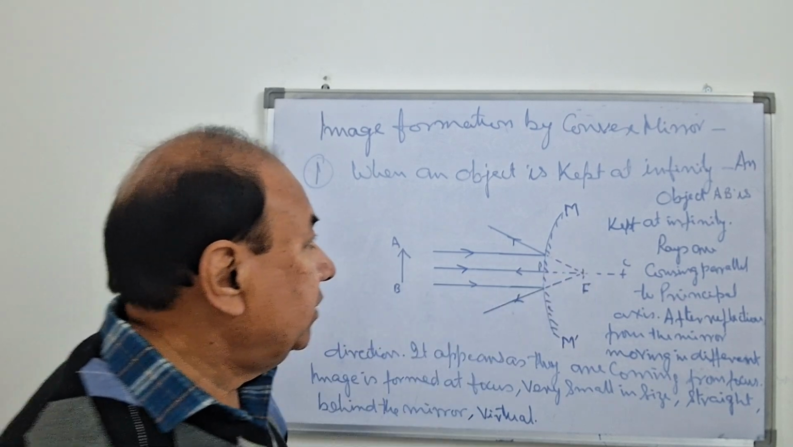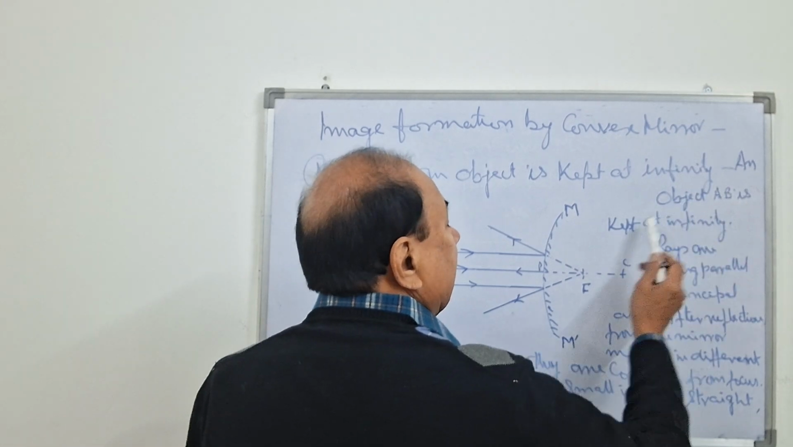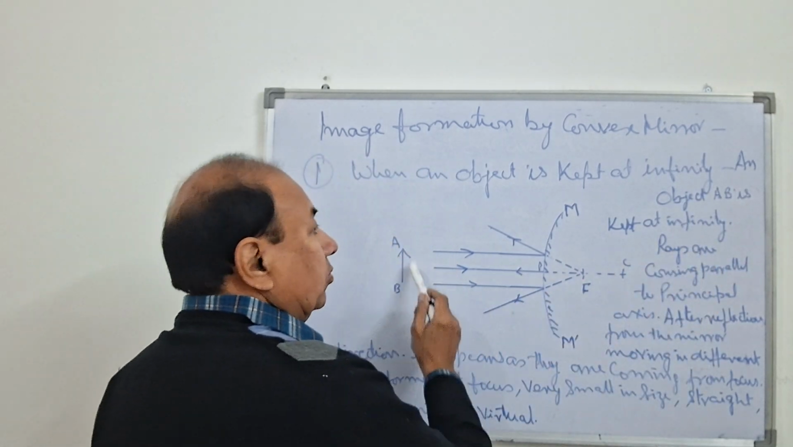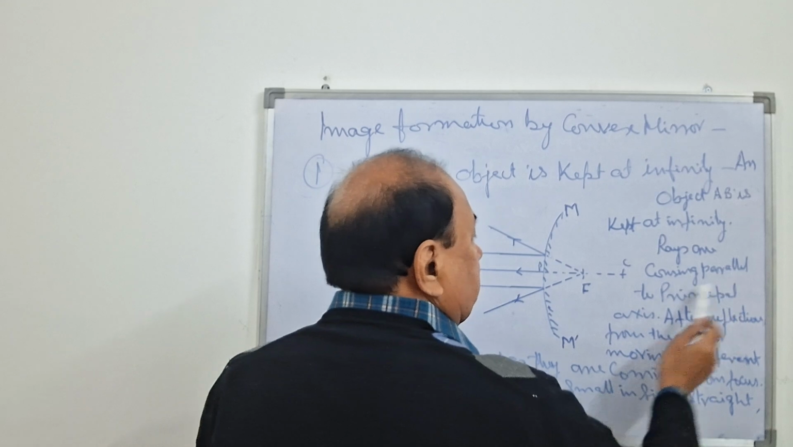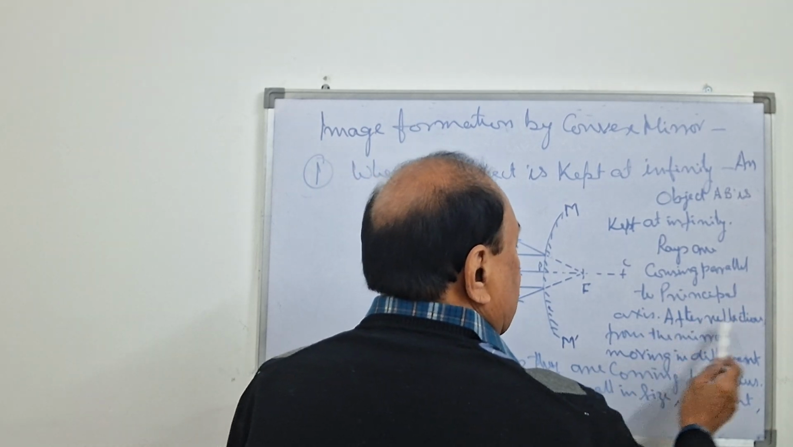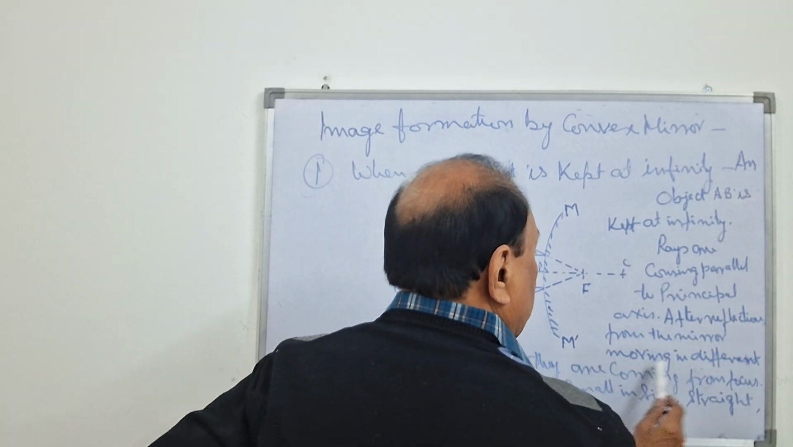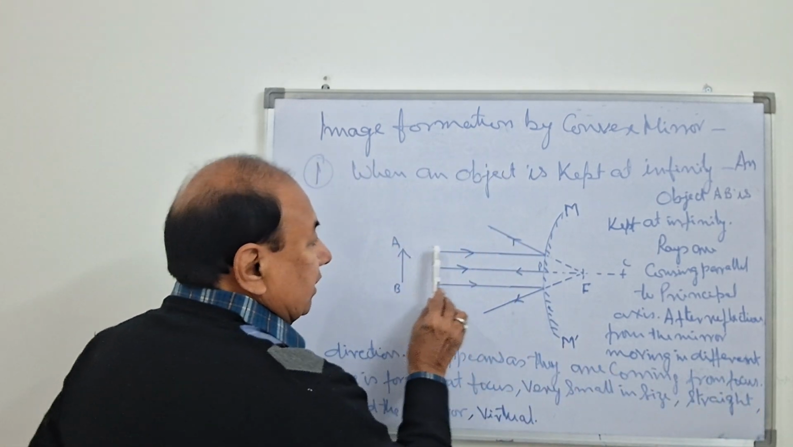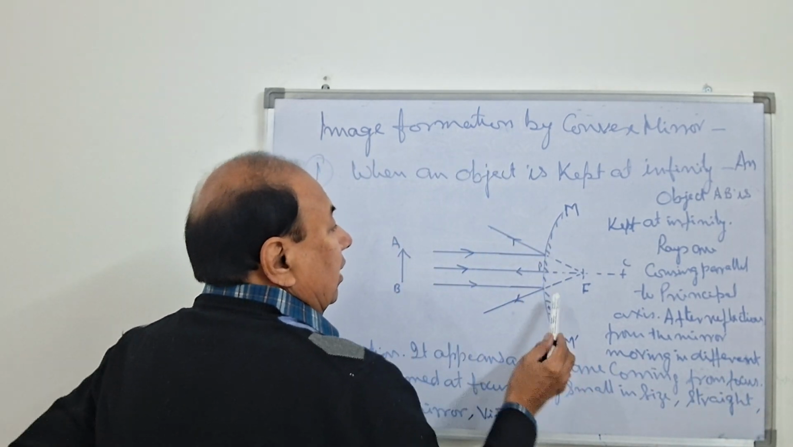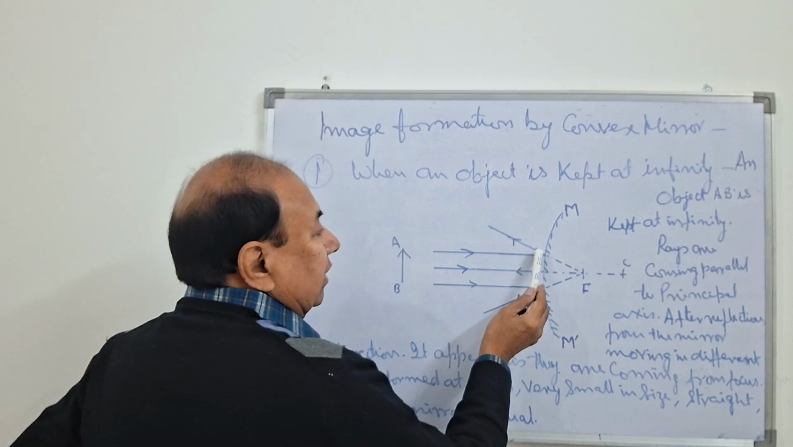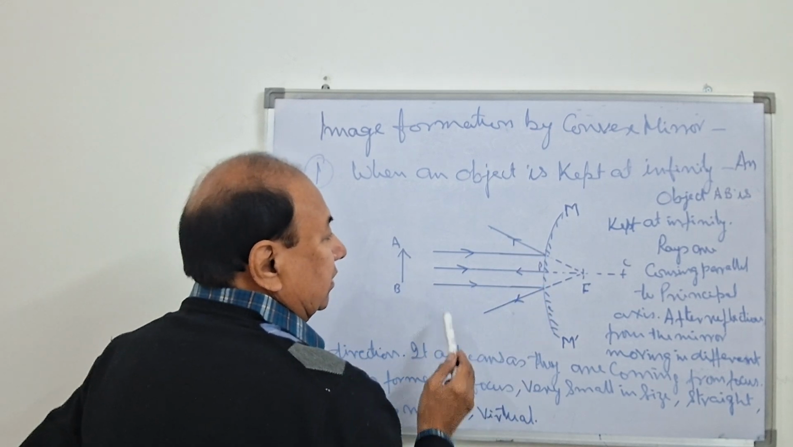Now see what we have written. An object AB is kept at infinity. Infinity पर object रखा है. Rays are coming parallel to principal axis. After reflection from the mirror, moving in different direction. These rays are coming incident on the mirror, and after reflection, they are going in different direction. This way, and this way.